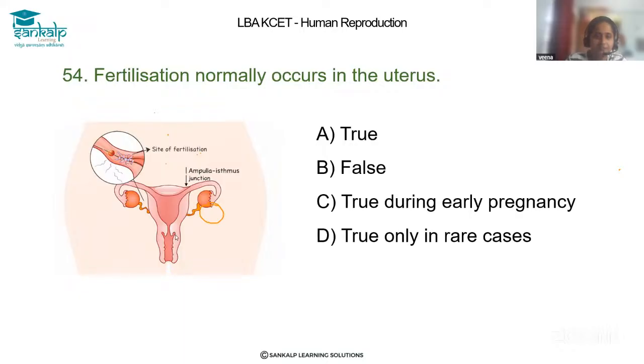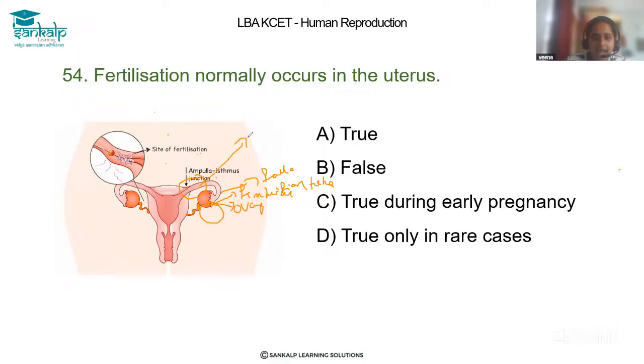So if you observe here, this is the structure of the ovary, fimbriae, and this one is the fallopian tube, and the fallopian tube contains a region, the ampulla isthmus junction.